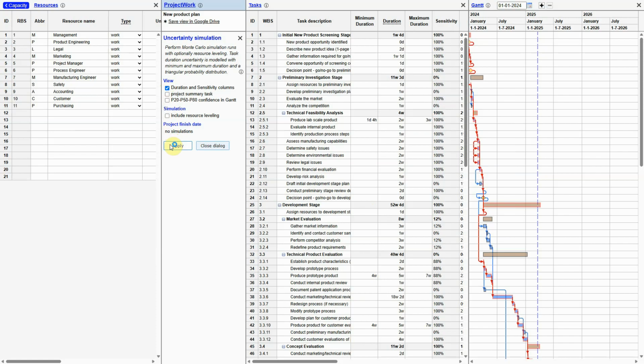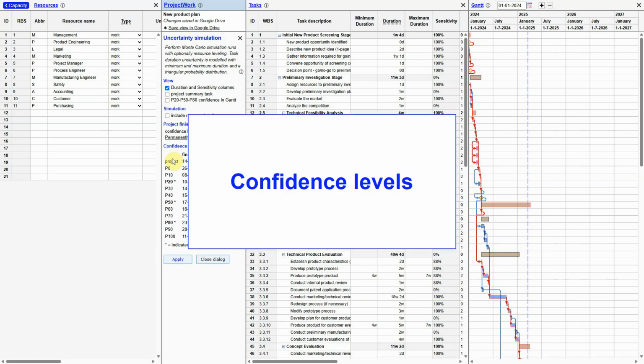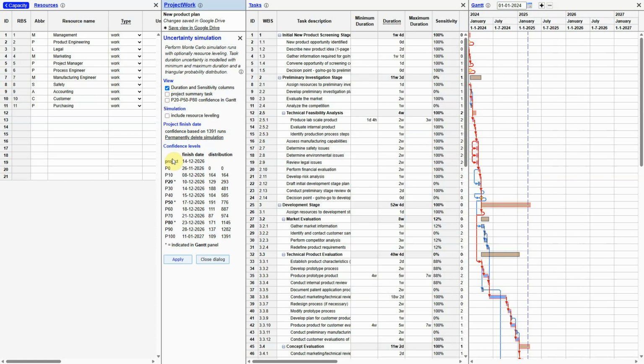The Monte Carlo simulation consists of runs. In each run, for each task a duration is taken according to its probability distribution and the project schedule is calculated accordingly. The result of all simulation runs is accumulated in a table where confidence in task finish dates is listed. The higher the confidence, the later the finish date.